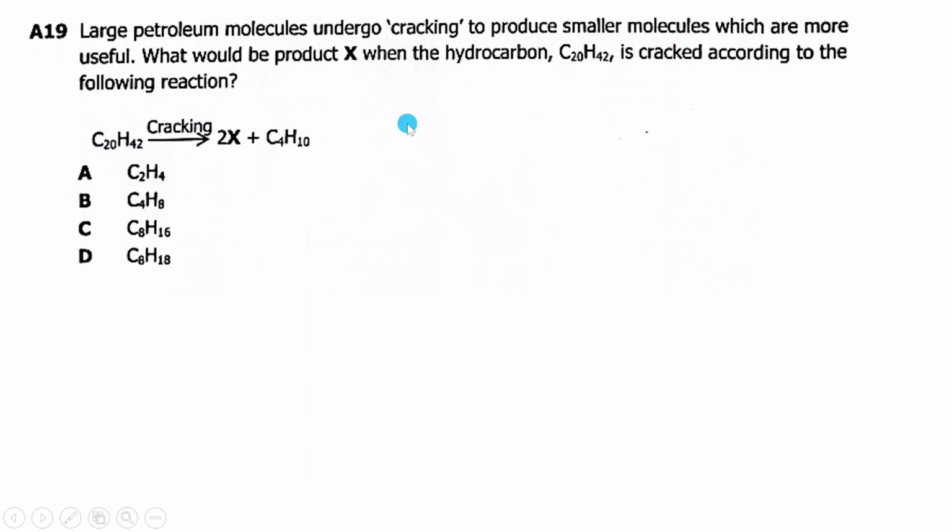Cracking is the breaking down of larger saturated hydrocarbons to produce shorter chain saturated hydrocarbons, which have more use than a longer chain. Like when we talk of petrol and diesel, which one has more use?